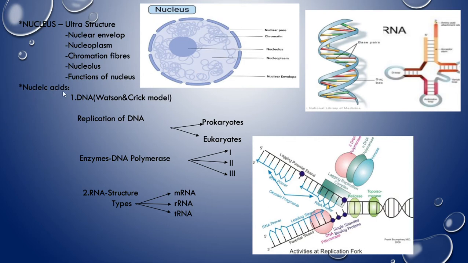And next, nucleic acids. We all know nucleic acids are of two types, no? So DNA and then RNA. In the DNA also we have to mainly focus on the Watson-Crick model, the structure of the DNA. What is the DNA structure according to the Watson-Crick model? See here in this diagram, the DNA molecule is made up of two polynucleotide strands, or we can also call them chains.